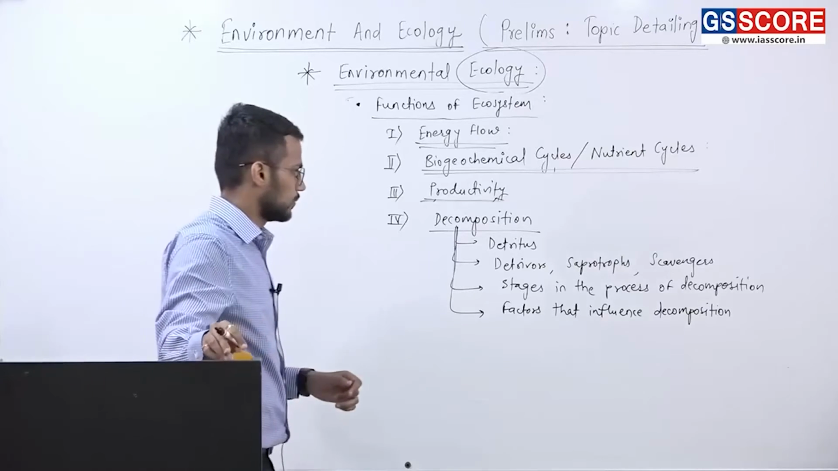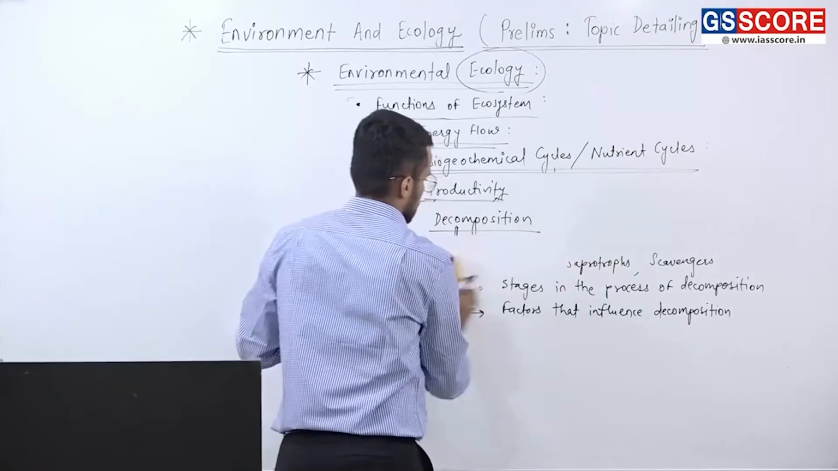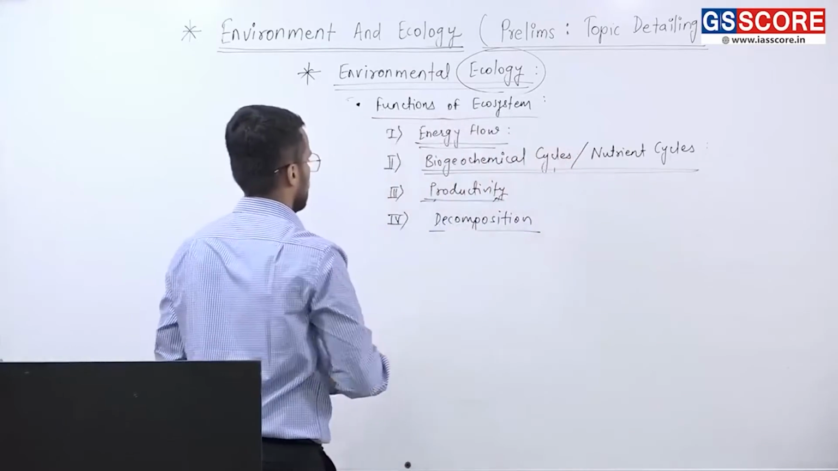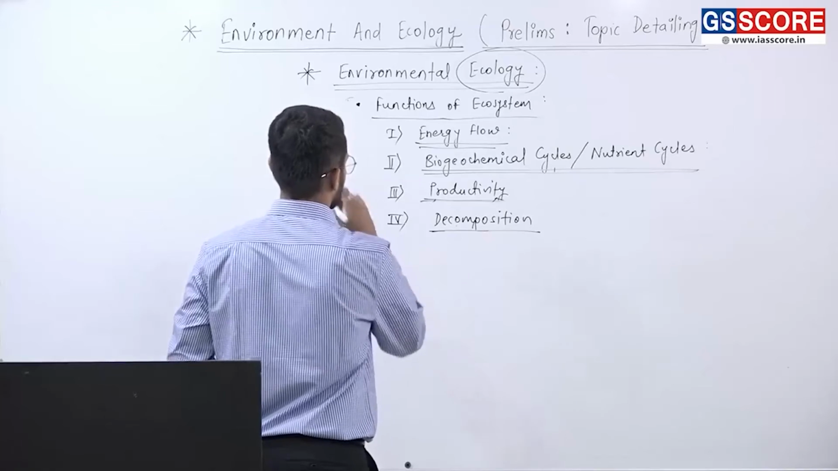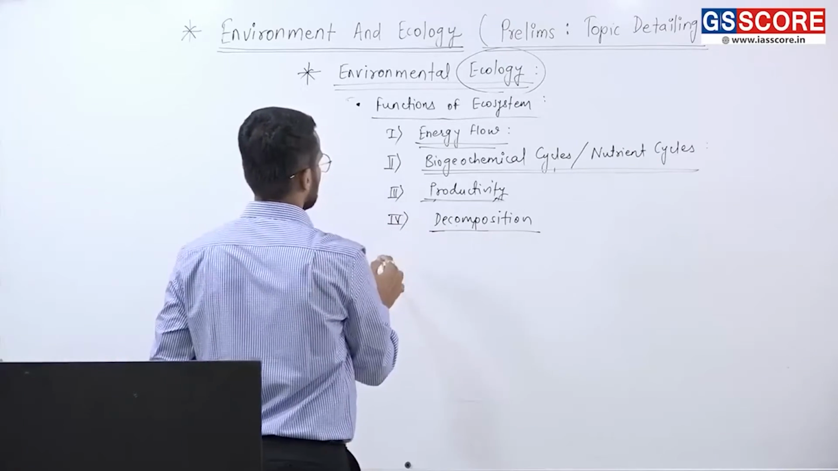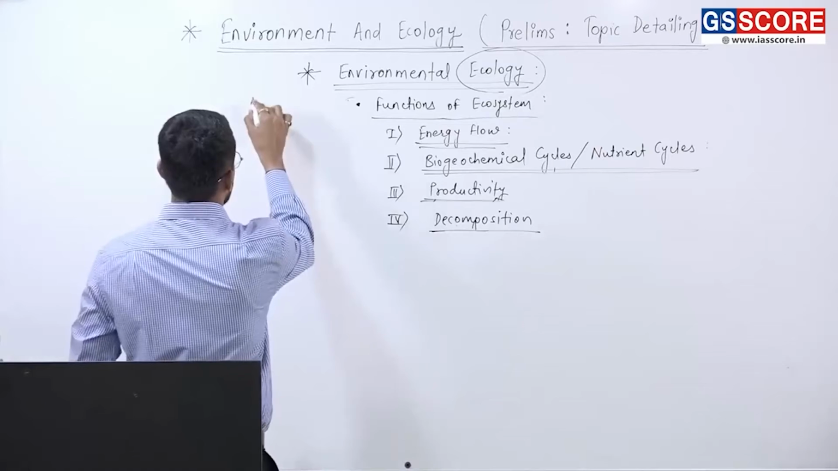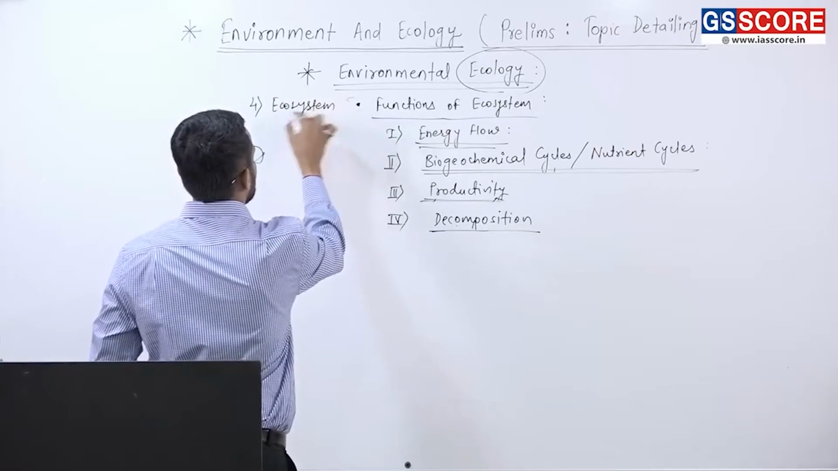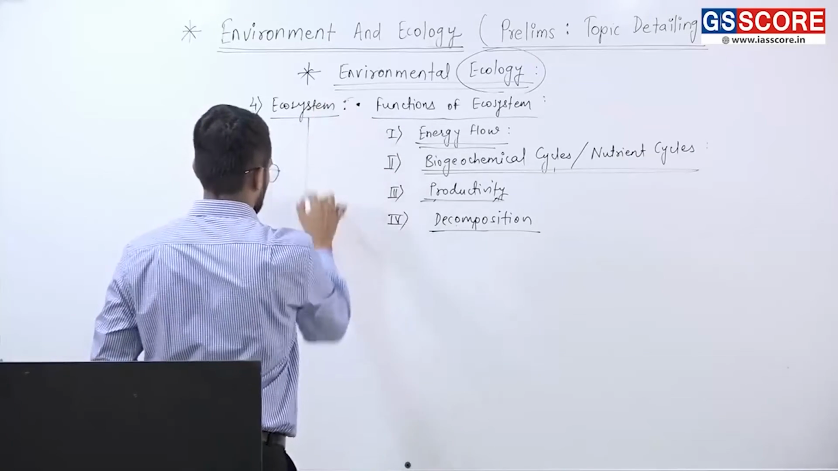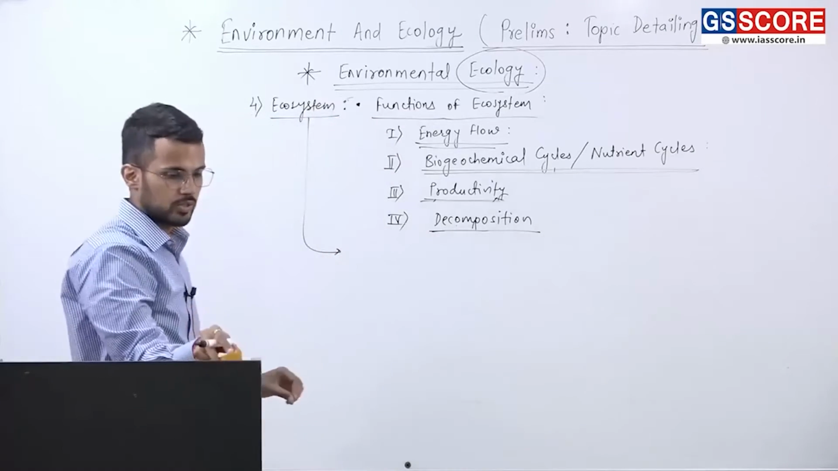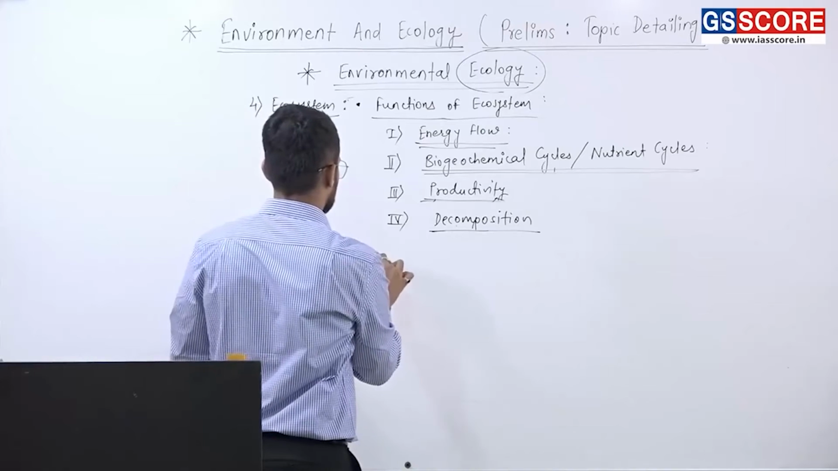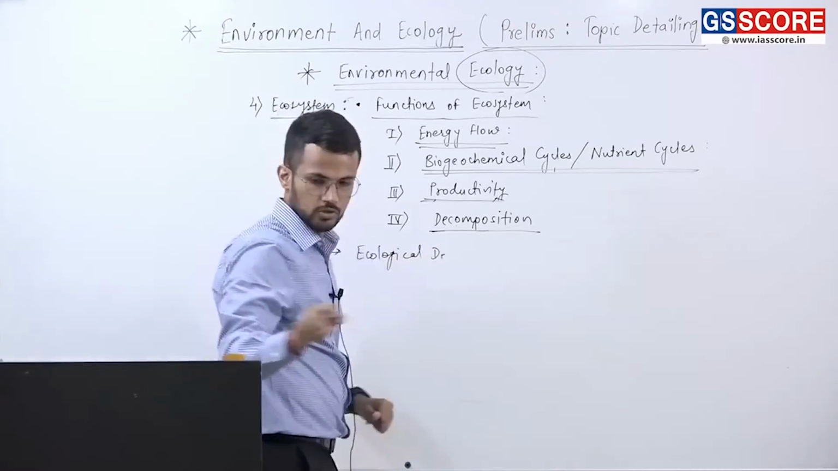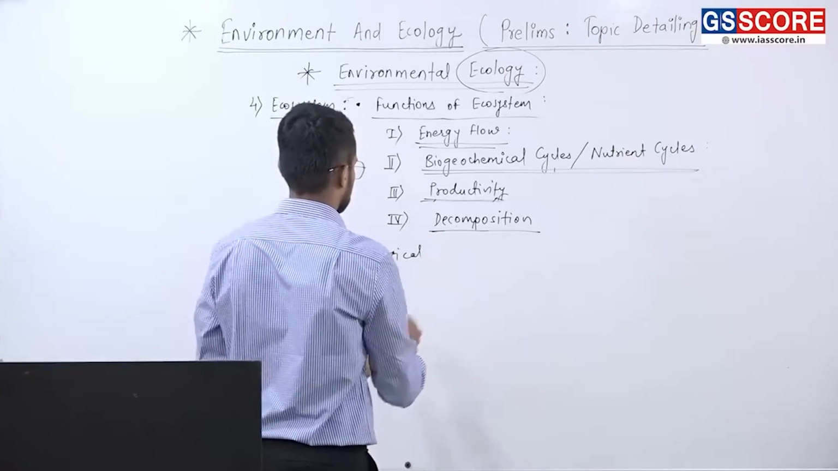ecosystem. Next now. Next aspects related to ecosystem are, so we are in the fourth level of ecosystem. So under ecosystem we discussed its function. Now the next aspect related to ecosystem is ecological succession.